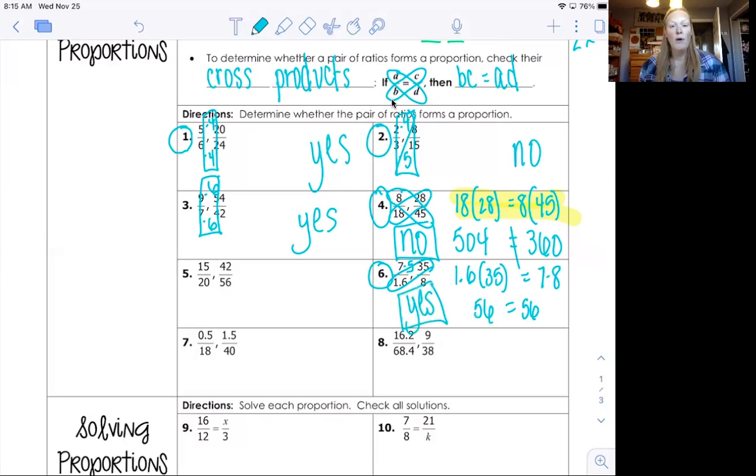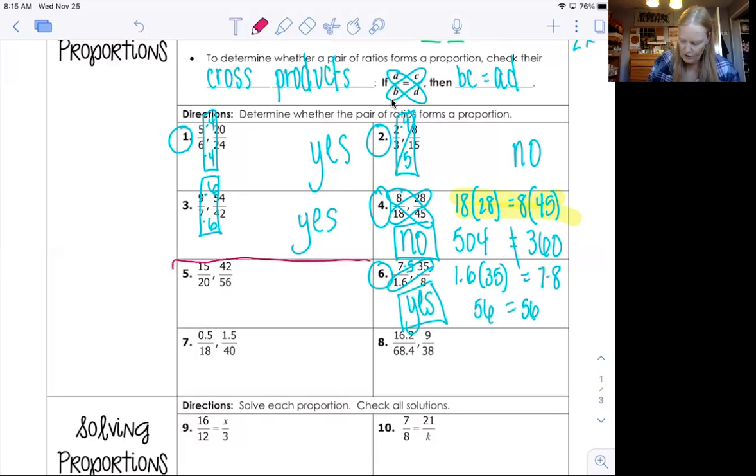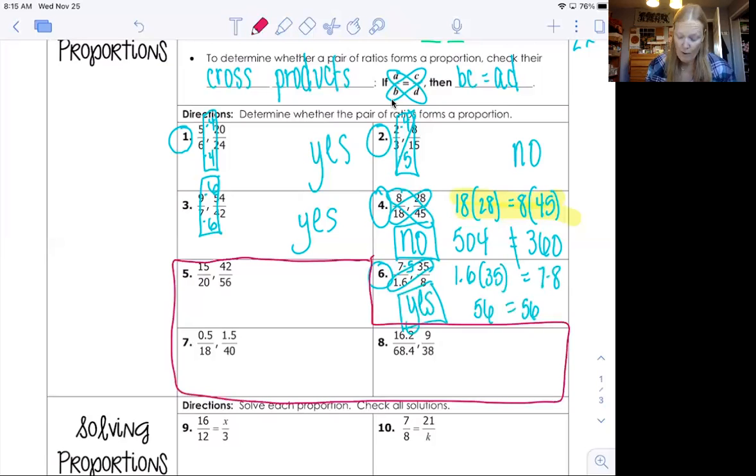Okay, so what I'd like you to do is try the last 3 on your own in this section. So 5, 7, and 8. Look to see if you can use the giant one. And if not, do the cross products. And again, show what you typed into the calculator and show whether it was true or not, and then write your answers. There should be 3 things for each problem. Okay, see you in a second.